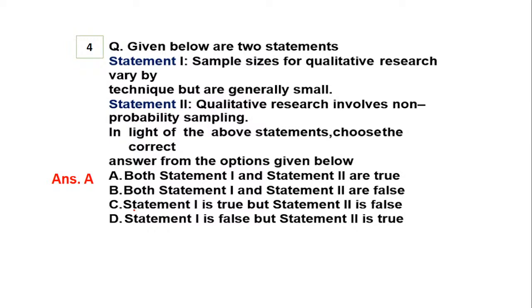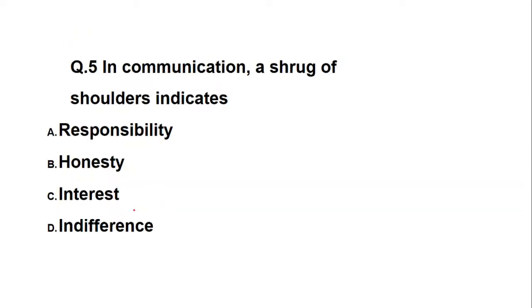It just says that it involves non-probability sampling. Yes, we need to do that in qualitative research in order to get the responses, either with the help of network or personal judgment. And hence option number 1, that is both statement 1 and 2 are true. Is it clear?